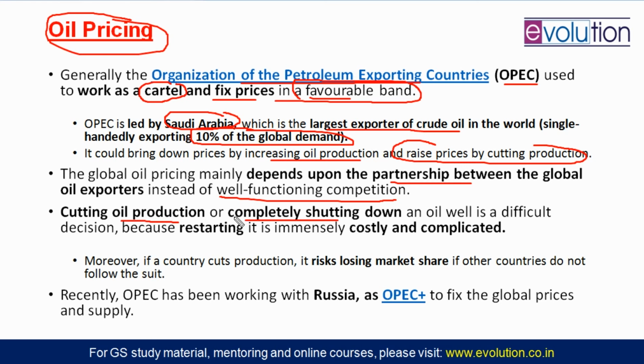They are facing negative oil prices, so why did they not reduce the production itself? Because that is very costly itself. Cutting oil production or completely shutting down an oil-producing well is a very difficult decision, because restarting it, or increasing or decreasing its production from the normal level, is itself a very costly and very complicated process. So that's why they can't go for this very generally, only very occasionally.